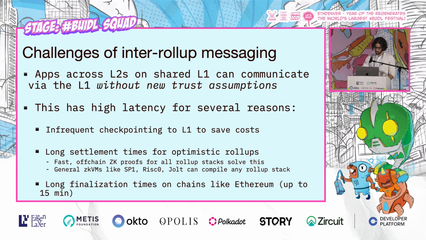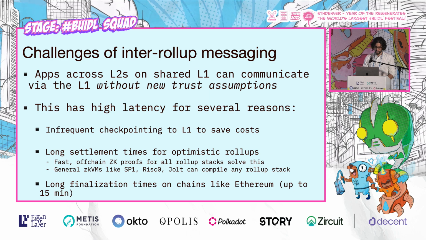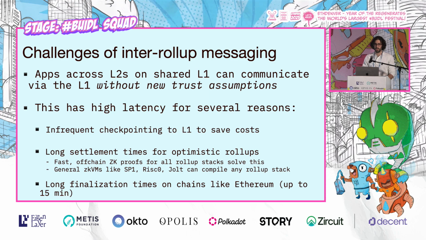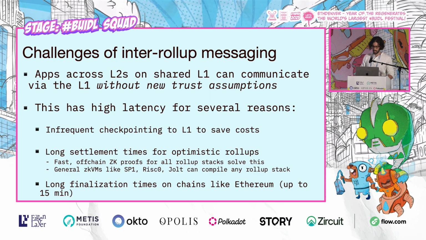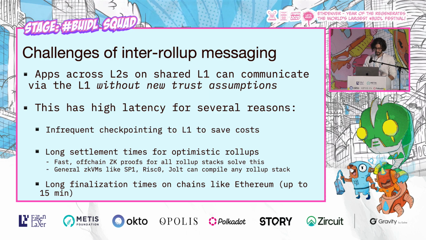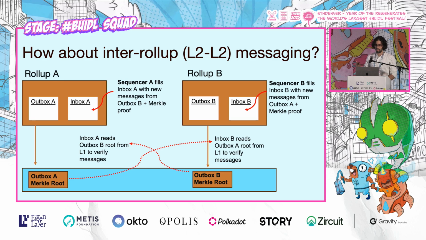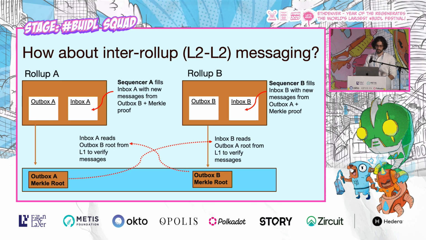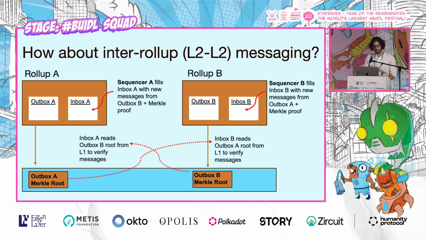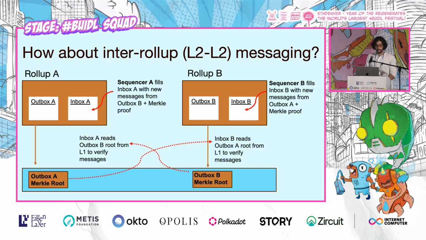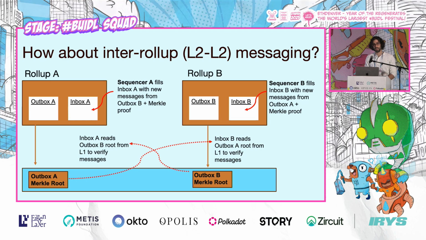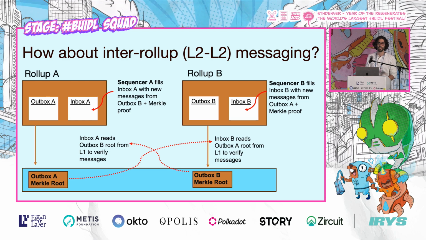Now, this could be solved by fast off-chain ZK proofs for all rollup stacks, which is possible today using ZK VMs like SP1, RISC-0, Jolt that can compile any rollup stack. So going back to the previous slide, when inbox A verifies a message, it doesn't need to just read it from the L1. It can verify against some published data to the L1 that is finalized. The L1 doesn't have to have verified the execution of rollup B. It suffices for the inbox A to receive and verify a ZK proof that was computed off-chain and delivered directly